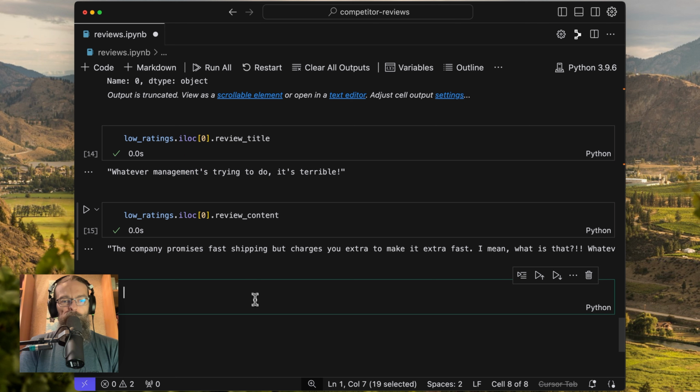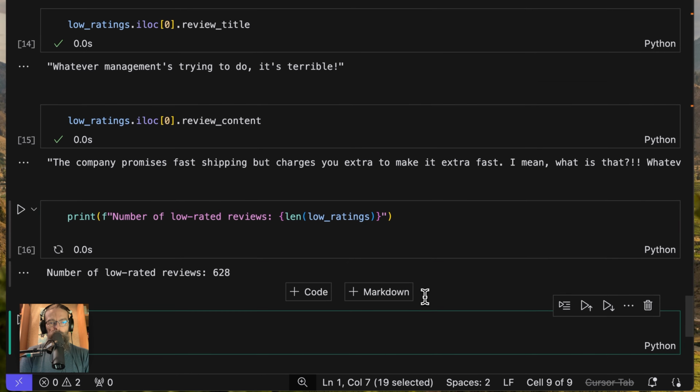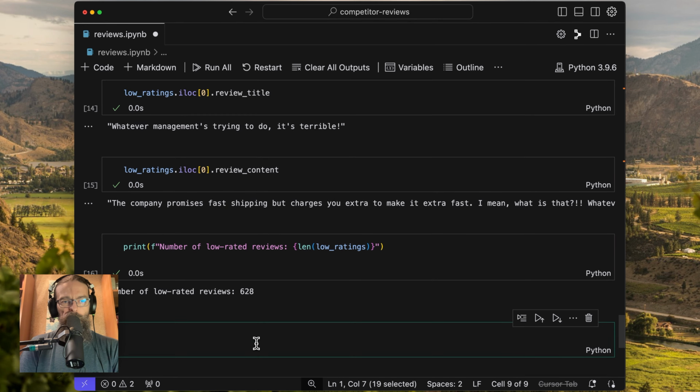And there's a huge amount of insight in this, I think, for businesses, especially if you're not paying attention to this, or if you're new in an industry, you can just look at all of your competitors and have a look at their reviews. And there's some really interesting data in there. So this is what I want to find out. So let's do this. I want to get all of the, no, actually, let's back up. How many items are there in the low ratings list? So if we run this now, 628, I think it told us that before. That's fine.